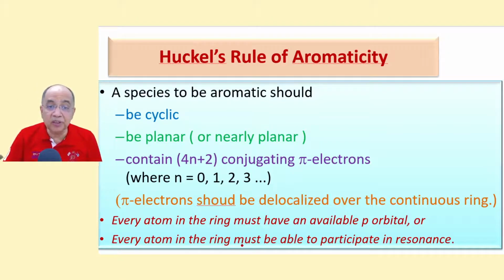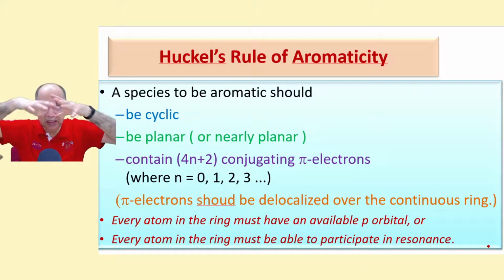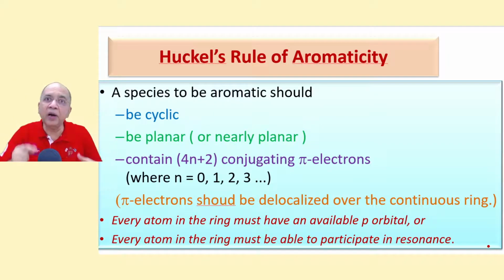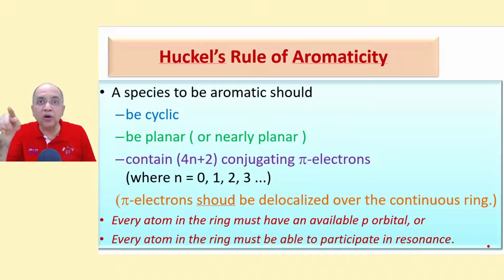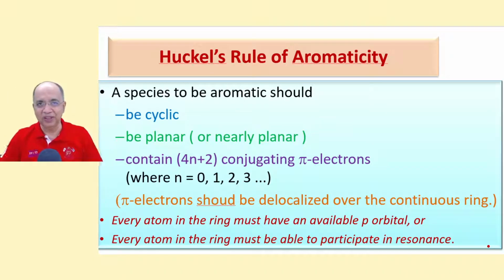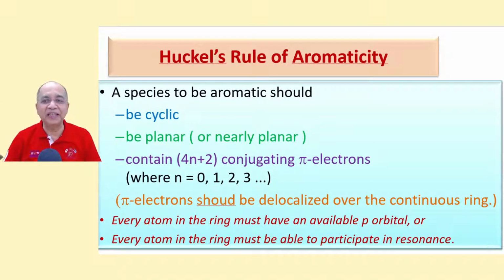Conversely, every atom in the ring must be able to participate in resonance. It will provide one unhybridized p orbital carrying one electron, or even an empty orbital, to go for a cyclic conjugation covering the entire continuous ring.